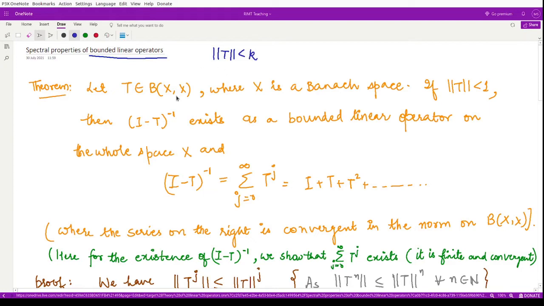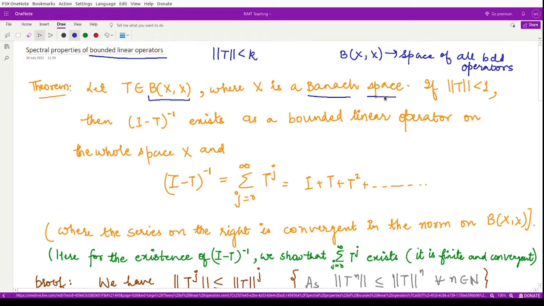The theorem we have here says that the operator T is present in the space B(X, X), where B(X, X) is the space consisting of all the bounded operators, and the space X is defined to be a Banach space. Now what is a Banach space? A normed space which is a complete space.